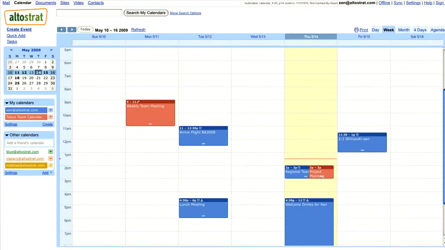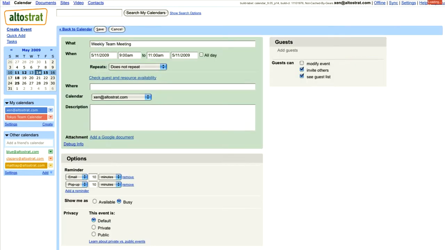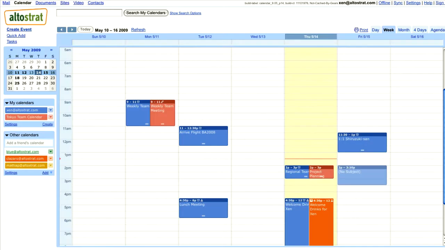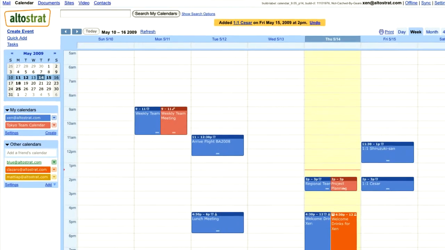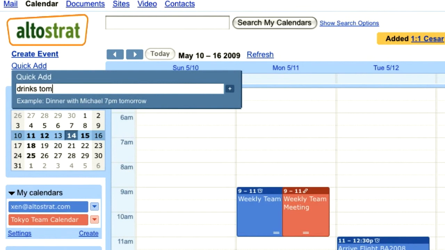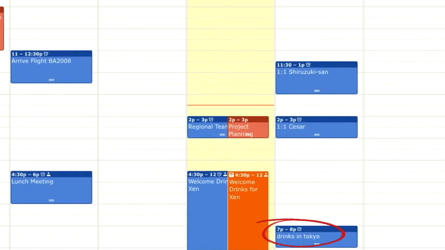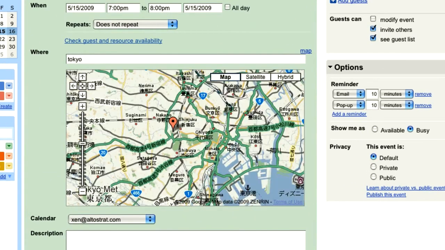I'll just copy the team meeting to my calendar, and hey, I also set up a free SMS alert to notify me of this meeting 10 minutes before every time this meeting occurs. Right, so now I'll schedule my one-on-one with my manager. I think I'll also set up some drinks for tomorrow at 7 PM in Tokyo using the quick add feature. Hey, the calendar understands exactly what I'm scheduling and embeds a Google map to the calendar so I can see where I'm going.